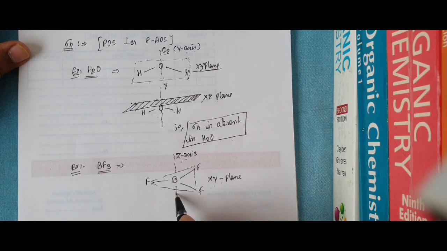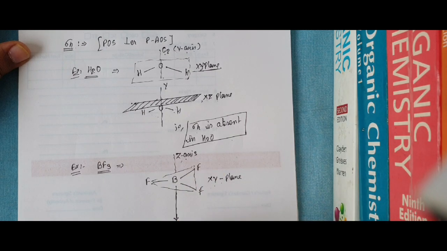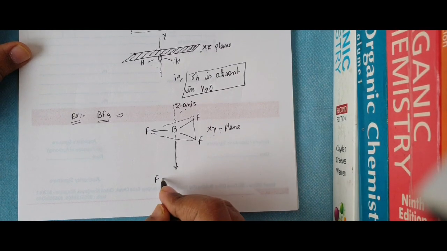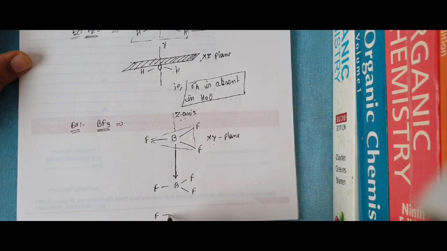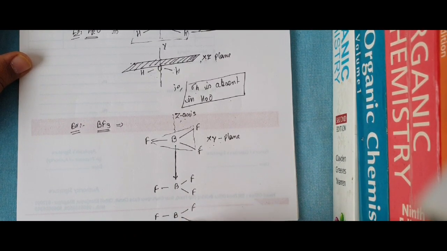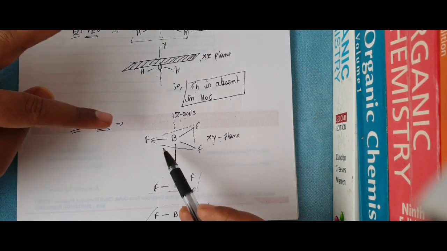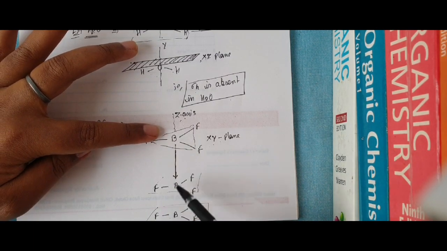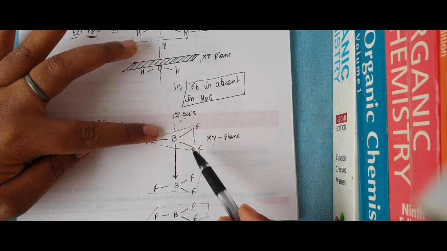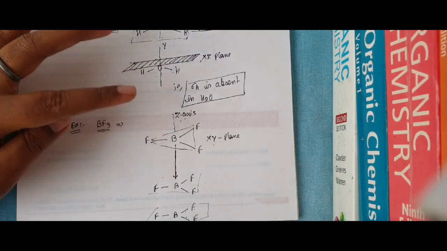It means if I try to bisect it, it will have this kind of bisection. Okay guys, this is the first half and this is the second half. This F is bisected into two parts, this bond into two parts, this boron into two parts, this bond into two parts, this bond into two parts, this fluorine into two parts, and this fluorine also into two parts.